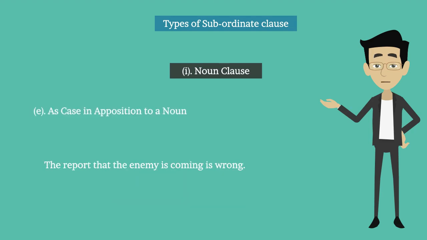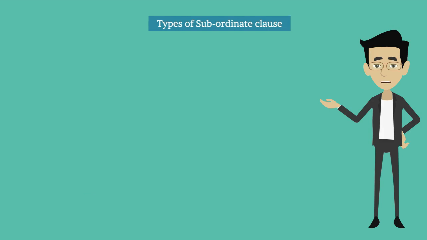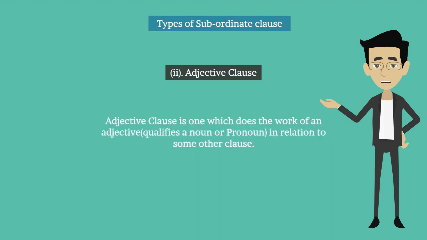E. As case in opposition to a noun. For example, the report that the enemy is coming is wrong. That the enemy is coming is case in opposition to the noun report. Now the second one. Adjective clause is one which does the work of an adjective, qualifies a noun or pronoun in relation to some other clause.